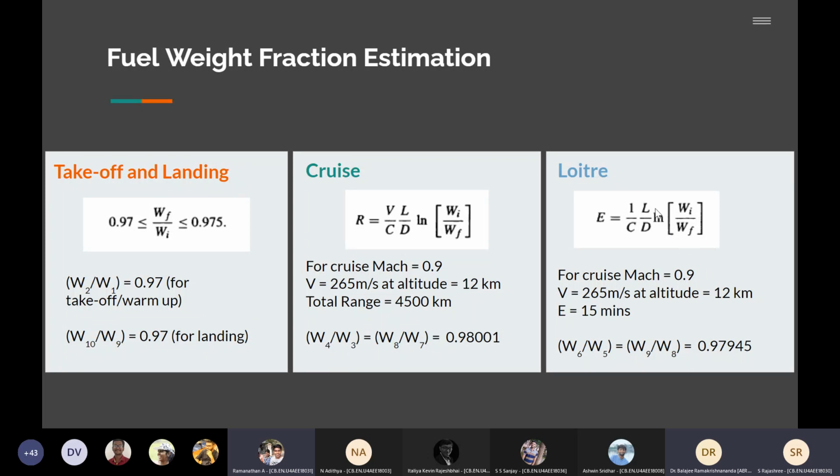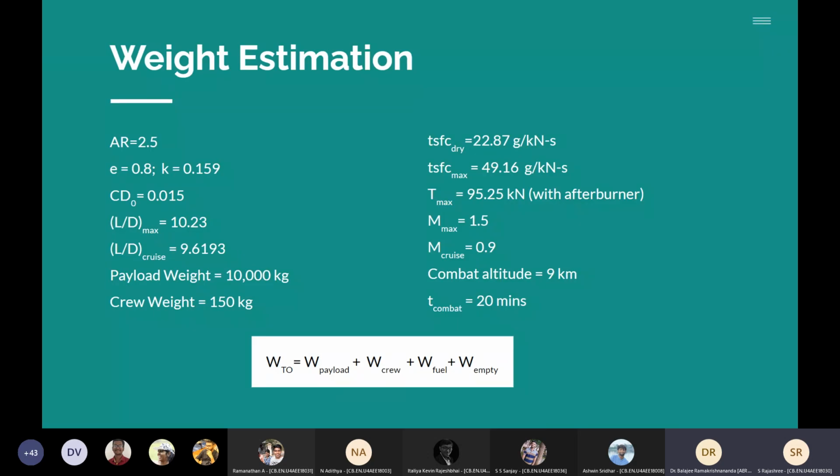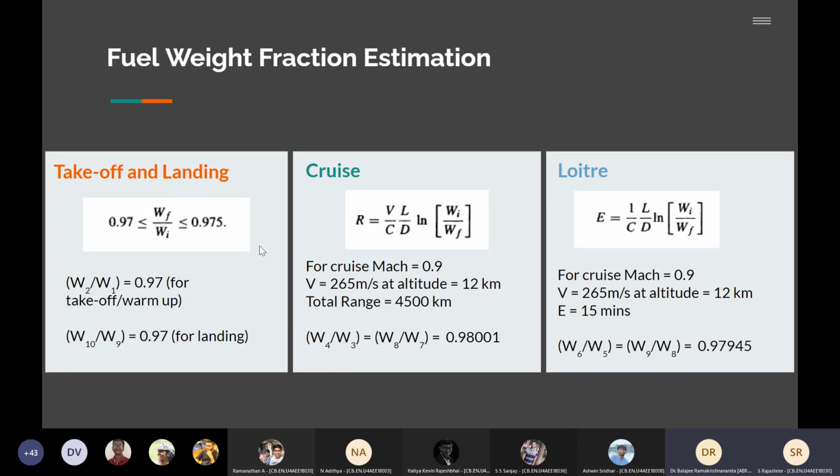Actually, a small mistake here is there is no relation to velocity at all here. I'm so sorry about that. It's a small mistake from my side. There is no velocity here, so it doesn't really matter. When you consider L by D at the maximum velocity, maximum Mach number, 1.5, do you have a cruise at that Mach number? No, sir, we didn't consider such a case.